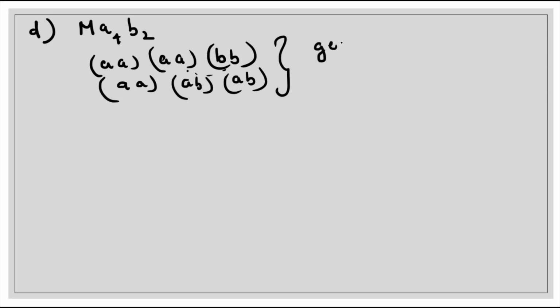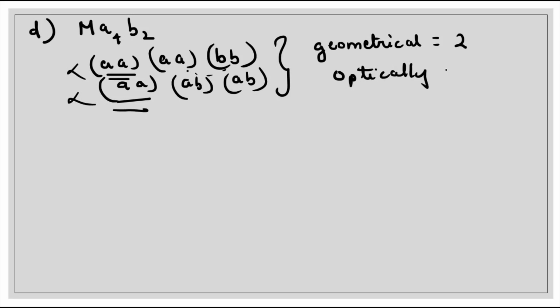So how many geometrical isomers are there in this case? In this case we have 2 geometrical isomers. And whether it is optically active or not? No, it is not optically active because it has the same pair of ligands. So 2 geometrical isomers are there, and it is optically inactive. Let us take our next example.